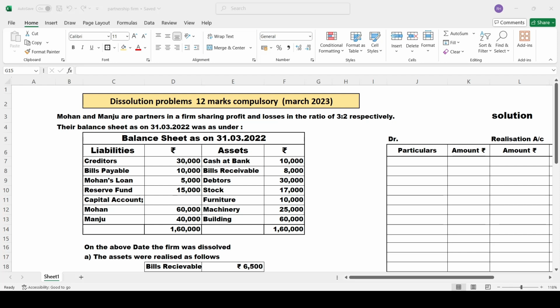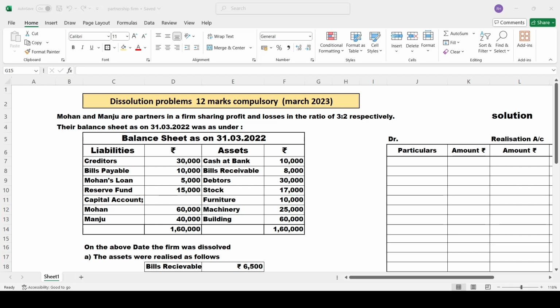If you want to close down your partnership business, assume that you are doing a business from the past 3 years and now you want to close it down. Closing down, we can't easily close the door and go out of the business, right? So you have to prepare some books of accounts while closing your business. Dissolution is nothing but closing down of your business.